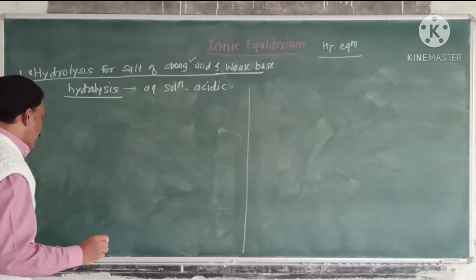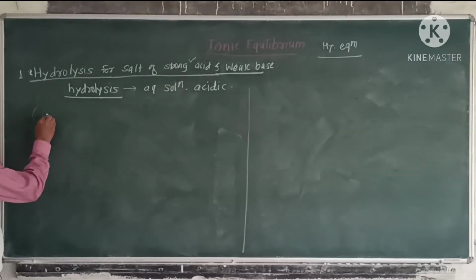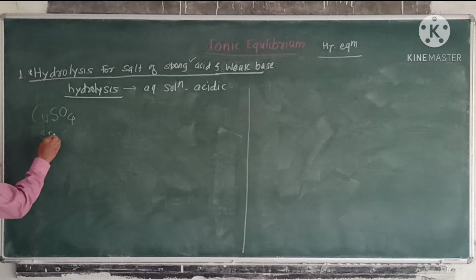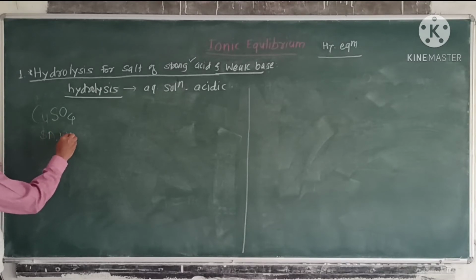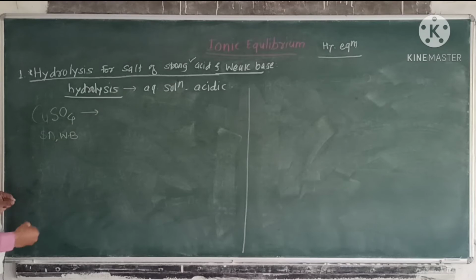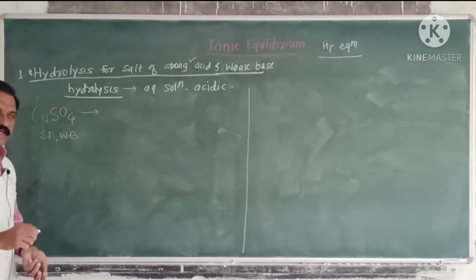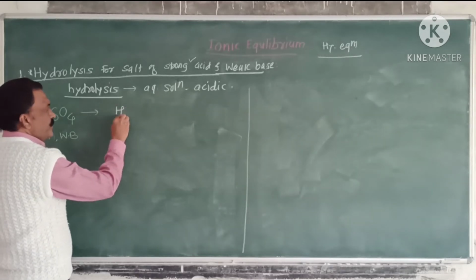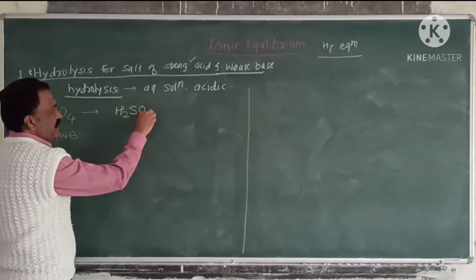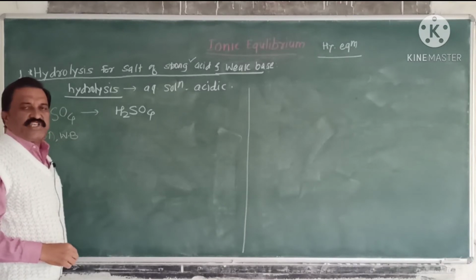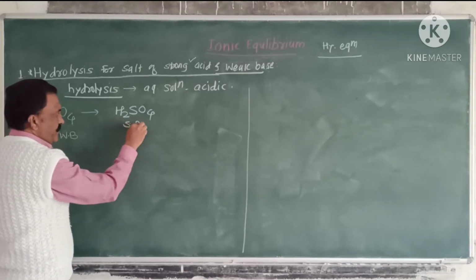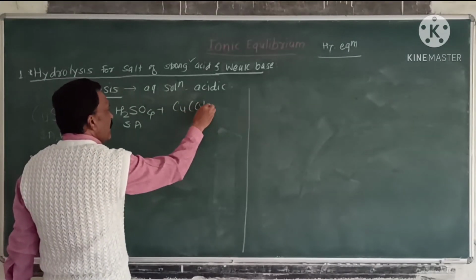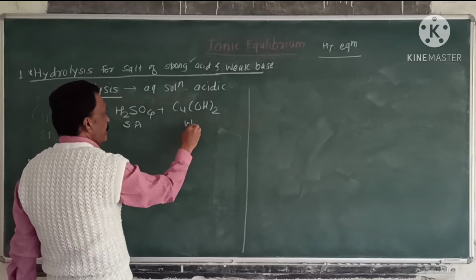For example, consider copper sulfate, CuSO4, as a salt of strong acid and weak base. This copper sulfate is obtained by the combination of a strong acid, sulfuric acid, and a weak base, cupric hydroxide.